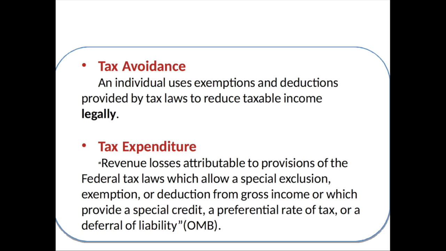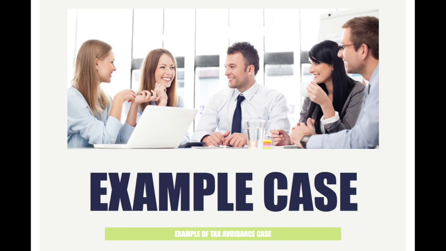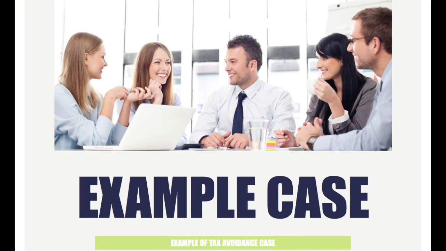Information about the size of the avoidance gap comes from a list of the tax expenditures published by the Office of Management and Budget and the Joint Committee on Taxation. Tax expenditures are defined as revenue losses attributable to provisions of the federal tax laws which allow a special exclusion, exemption, or deduction from gross income, or which provide a special credit, a differential rate of tax, or a deferral of liabilities. Now, let's look at an example of tax avoidance.